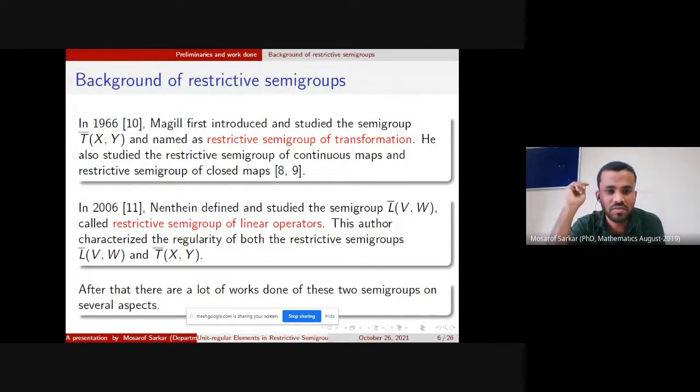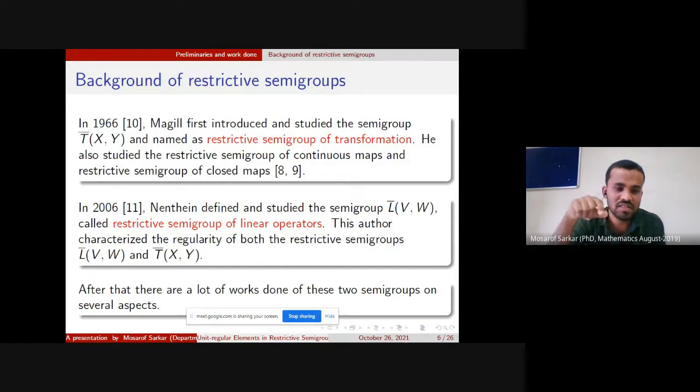Background of the restituted semigroup. In 1966, Magill first introduced the semigroup T bar XY and named it the restituted semigroup of transformation. He also studied the restituted semigroup of continuous maps and the restituted semigroup of closed maps.